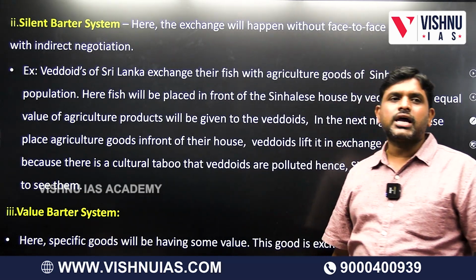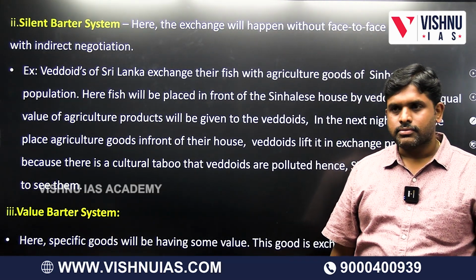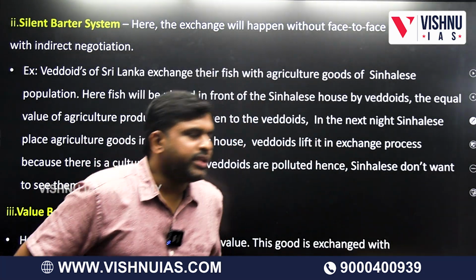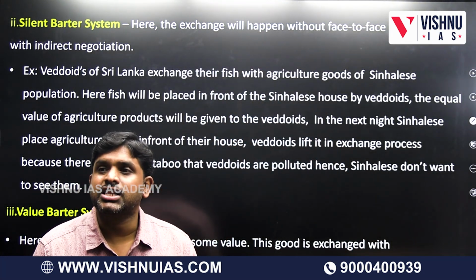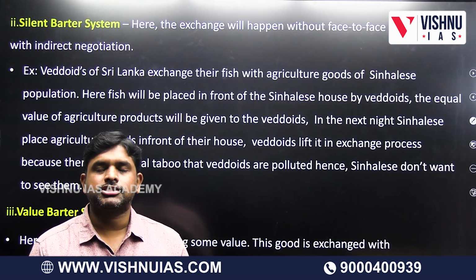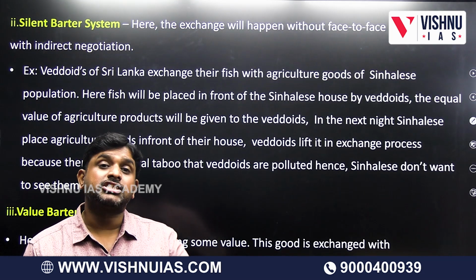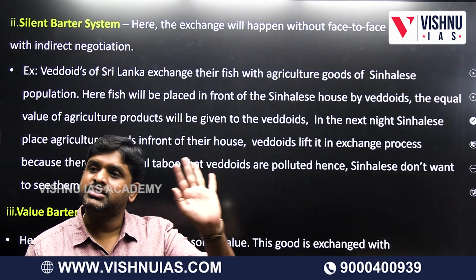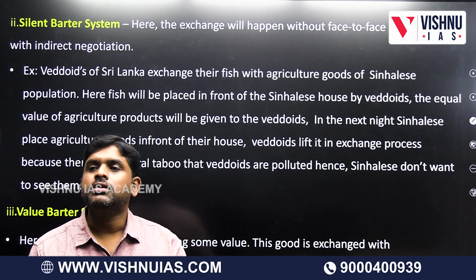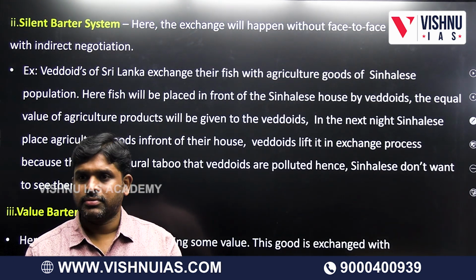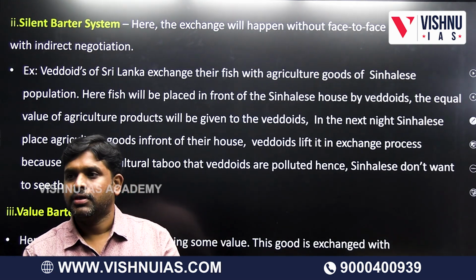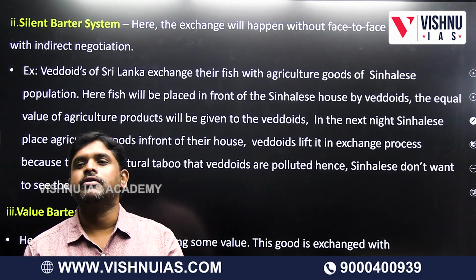Second, silent barter system. What is the silent barter system? It happens between Vedoites of Sri Lanka and Sinhalese. Vedoites, worst form of caste system, it is there not only in India, it is there in Sri Lanka also. Vedoites are a tribal people. They are polluted; at least in India, if we touch, we will be polluted. In Sri Lanka, if we see also, we will be polluted.